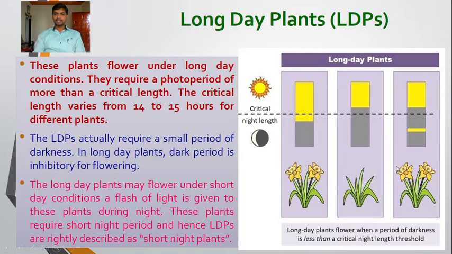They require a long daylight period and a short night or dark period. These plants are long day plants. So this is the condition opposite to the short day plants. Okay, so these plants are called long day plants.